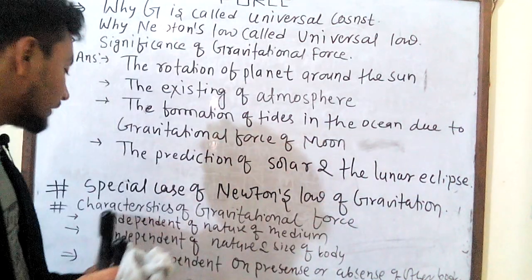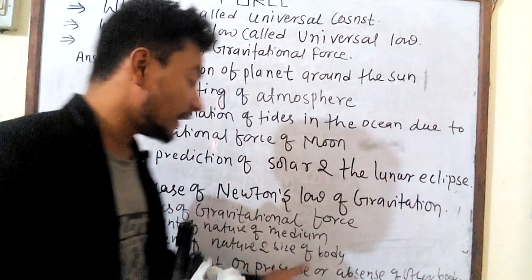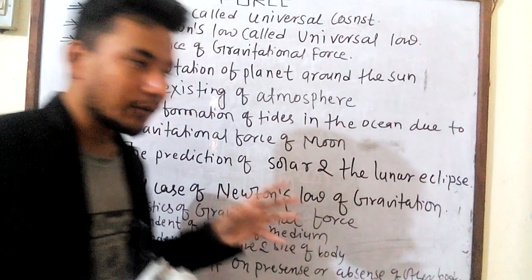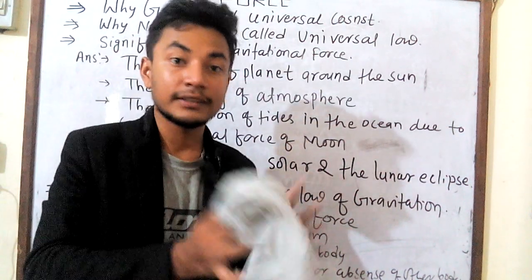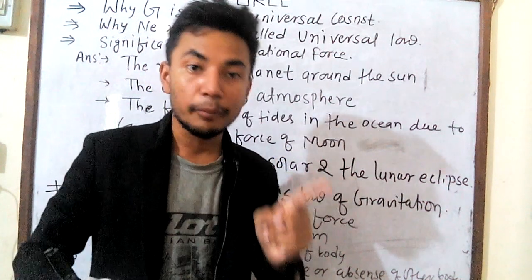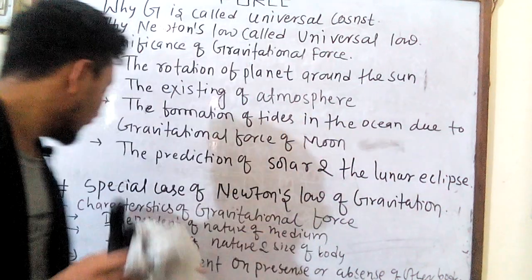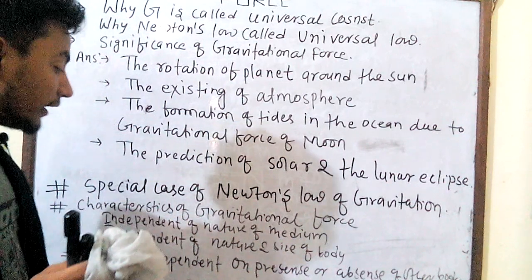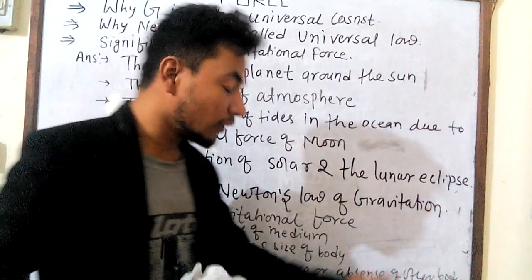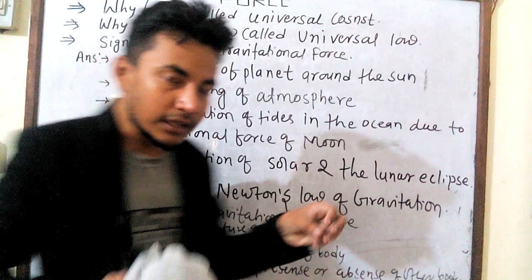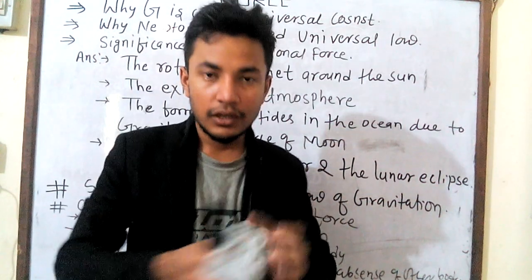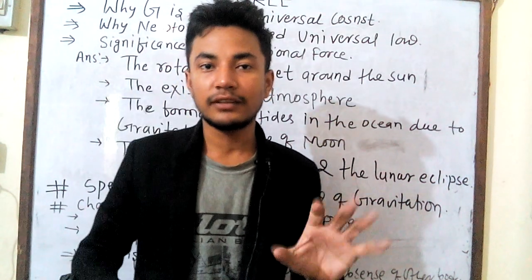The second point is independence of the nature and size of the body. It means that gravitational force does not depend on the size, but only depends on the mass and the distance between the two bodies. So remember this. And the last one is that it is independent of the presence or absence of other bodies. The presence or absence of other bodies does not influence the gravitational force.